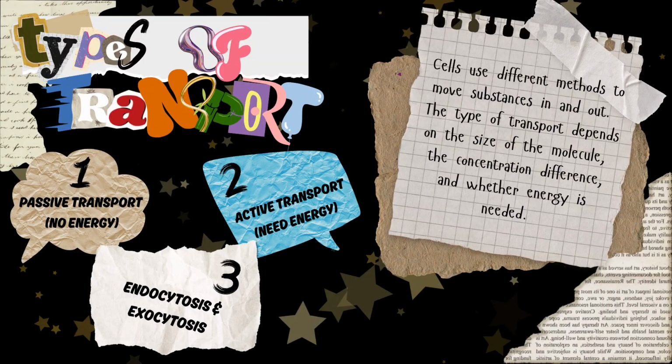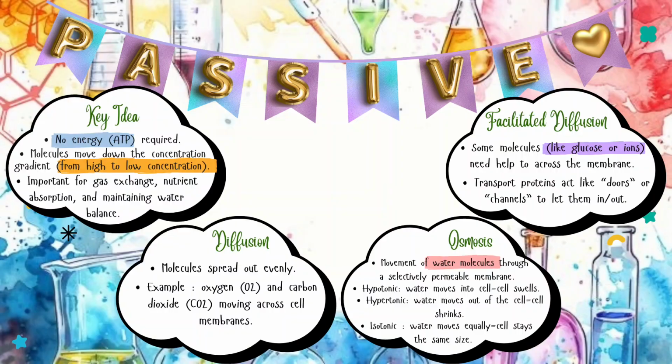Okay, for the next we got types of transport. Cells use different methods to move substances in and out. The type of transport depends on the size of the molecule, the concentration difference, and whether energy is needed. First, we got passive transport, and for the second, we got active transport. And lastly, we got bulk transport, which is endocytosis and exocytosis. I'm going to explain the passive transport.